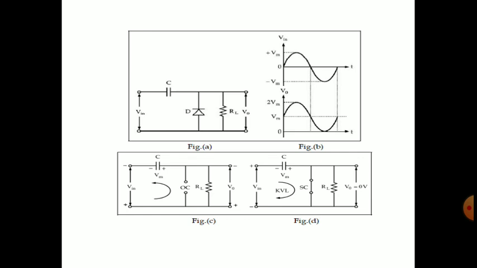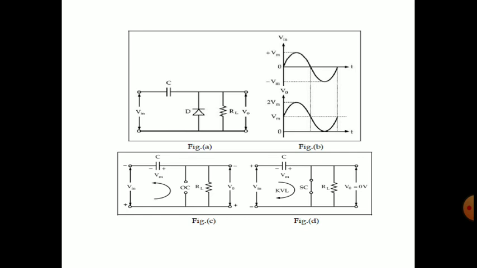And if we consider the V output value as plus on the upper side and minus on the lower side, then the KVL will be what? Minus Vm plus Vo. We consider the positive and negative of this V output value.